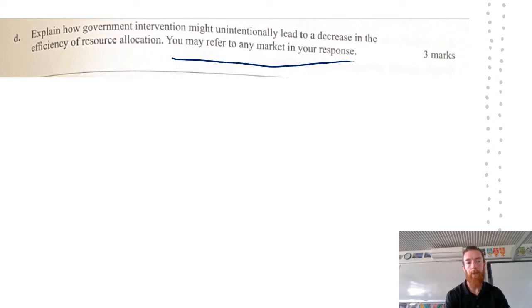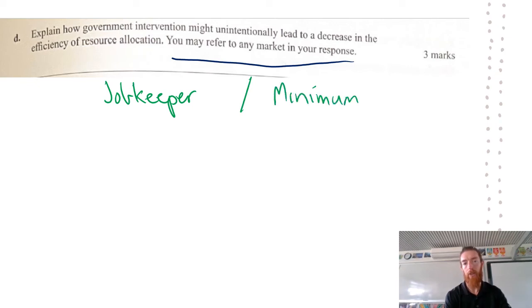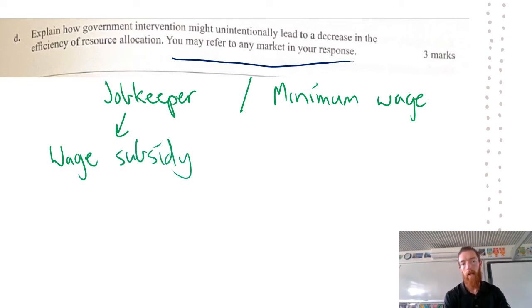The example I've been using all year is JobKeeper or the minimum wage, and therefore it's about businesses or the labor market. So you describe what those things are and what they are trying to correct. So with JobKeeper, it was a wage subsidy designed to help businesses that were struggling during COVID. And with the minimum wage, it's trying to basically help society or trying to maximize well-being by having people have a living wage. And so trying to maximize living standards.